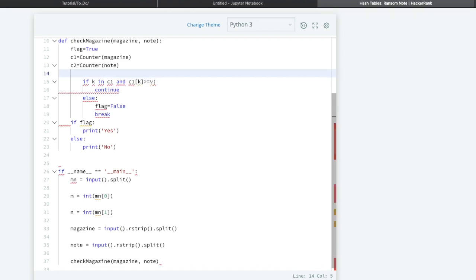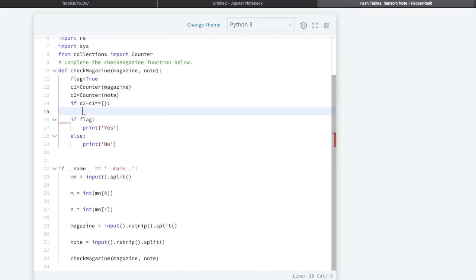Here we will check if C2 minus C1 is equal to empty. If all the keys of C2 are present in C1, it will delete all the values and simply return us an empty dictionary.